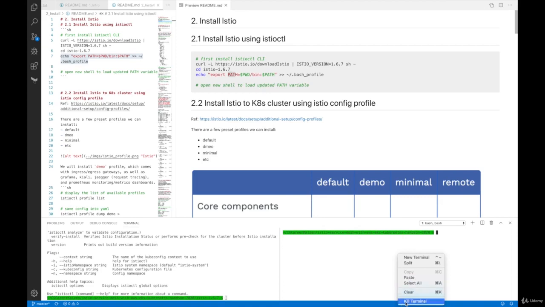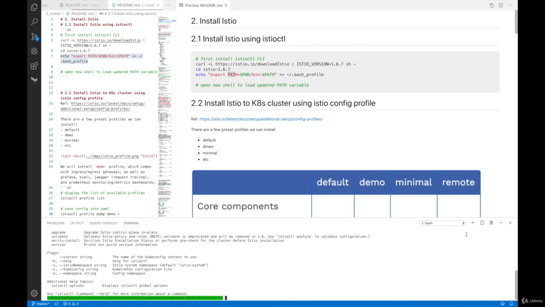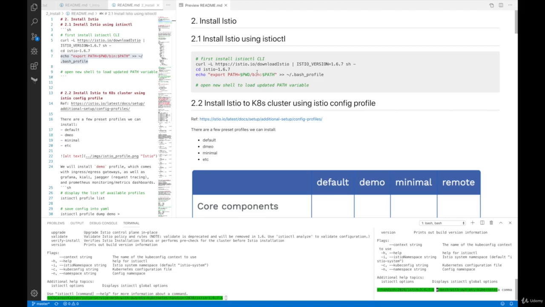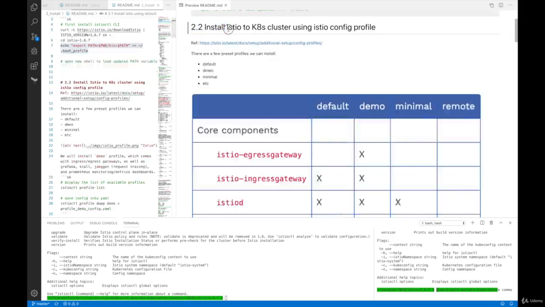So I'm going to kill the right window as well and recreate that new terminal here. So right now, every time a new terminal is loaded up, that export path line in the bash profile that we just saved is going to load up. So on the right hand side, istioctl, and this will work as well. Okay, now Istio CLI is already installed and configured properly. Next, we are going to install Istio inside the Kubernetes cluster using an Istio config profile.